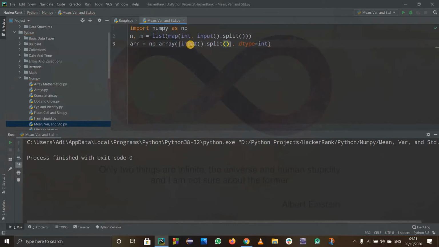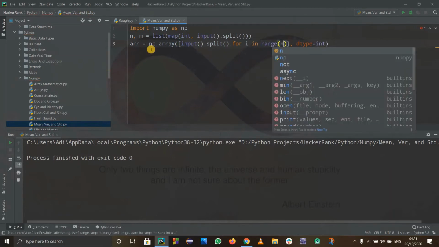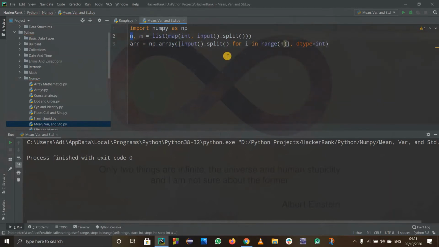When we are taking an array, we have to take an input dot split, but for how much time? We are taking it for n rows. So for i in range n, because I have already taken n as input. For n times, we'll take in input dot split and store it in the numpy array. So basically, we are having a nested list. This is for the first line; when i is 1, it will take the next input, and so on. I hope you understand it.